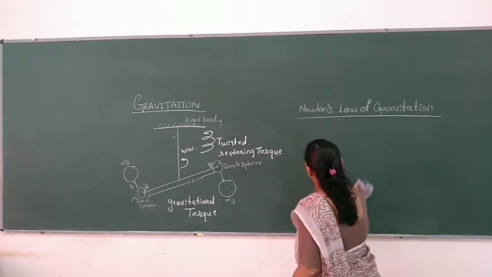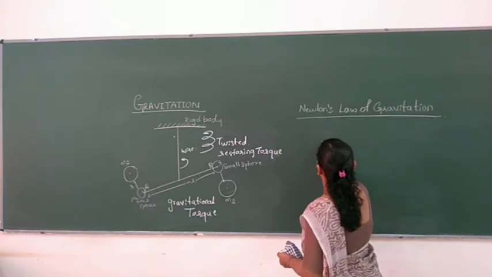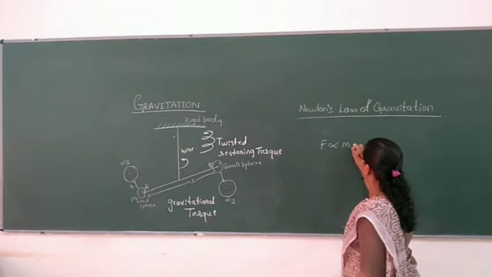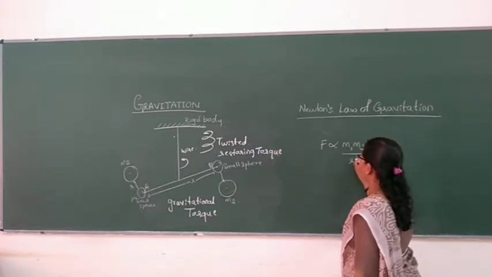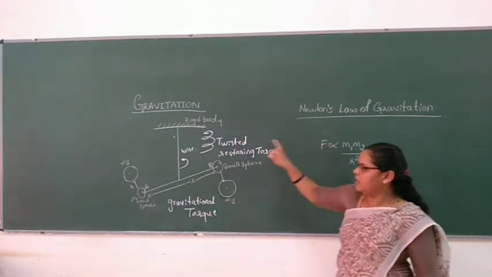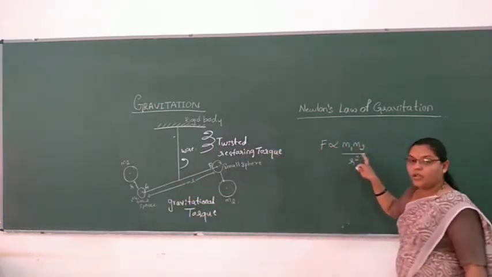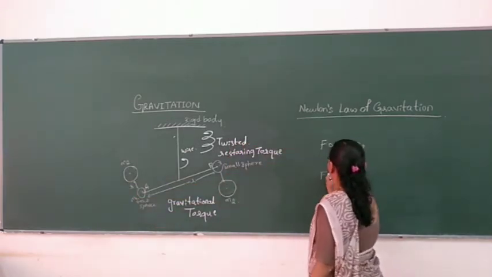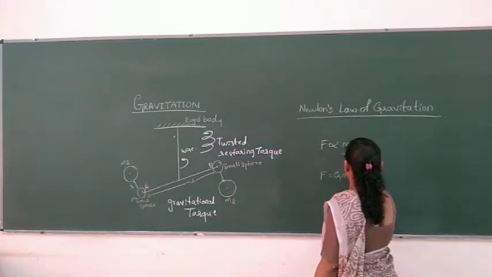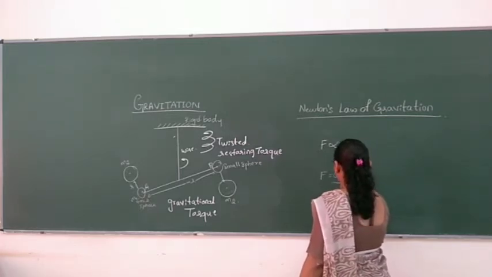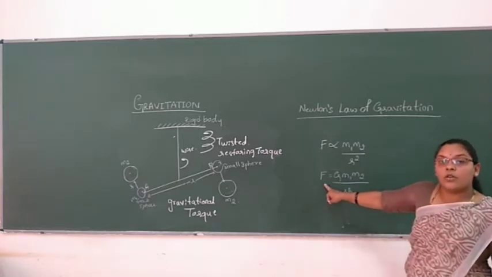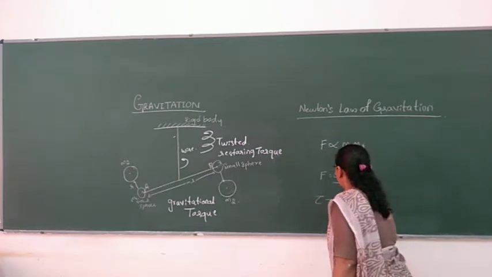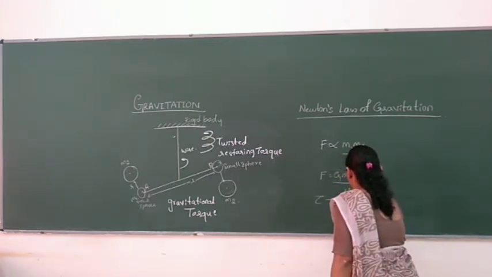Later, we'll discuss the force of attraction between the two bodies. So according to Newton's law, what is that? F is equal to G M1 M2 by r square. M1 is a small body, M2 is a bigger body, and r is the distance between them. Gravitational torque is also called a deflecting torque. This is the symbol for torque.